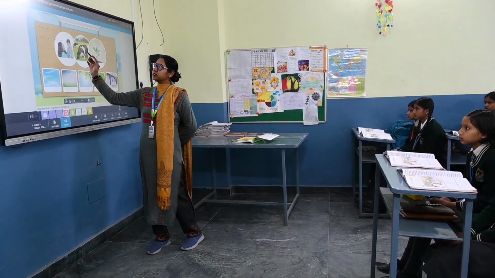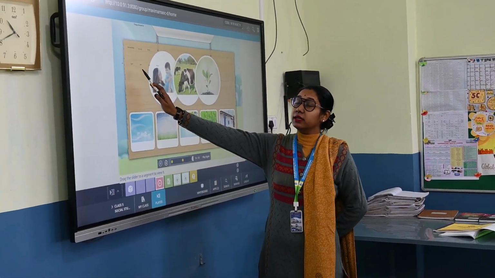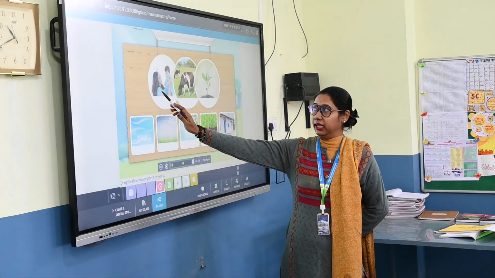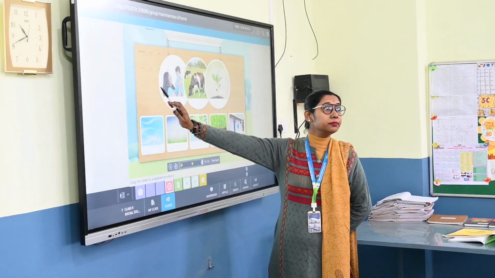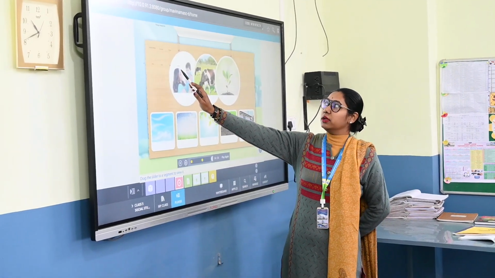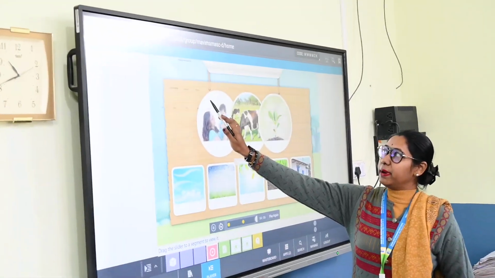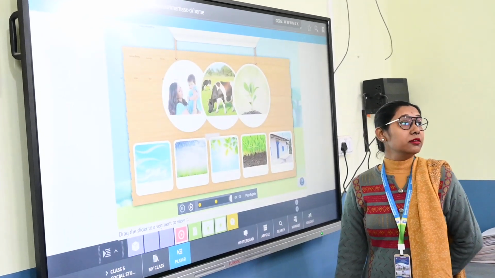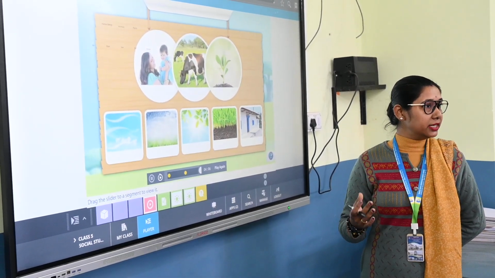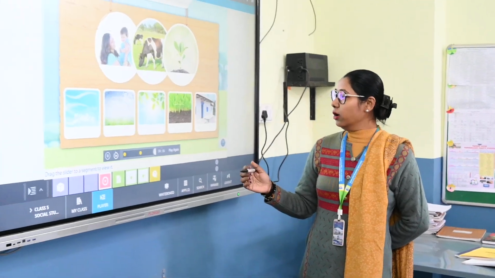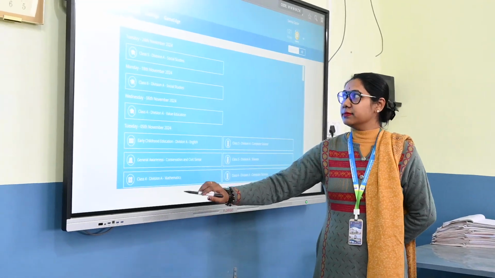So again, one activity is there: things around us depend upon each other. Okay. So human beings depend upon what? Air, rain, sun, soil and house. Okay. Animals also depend upon, yes, air, rain, soil, house. They also need shelter, right? Yes. Like that plants also depend upon whom? Human beings. We are watering them, we are giving them fertilizers to grow nicely. So we all depend upon each other. Okay. So that is interdependence.